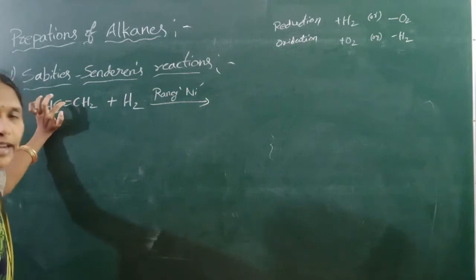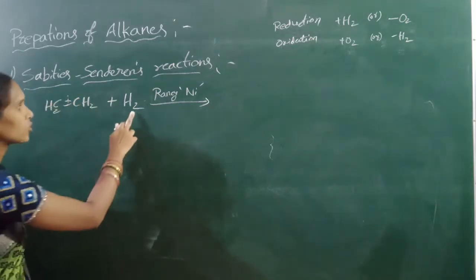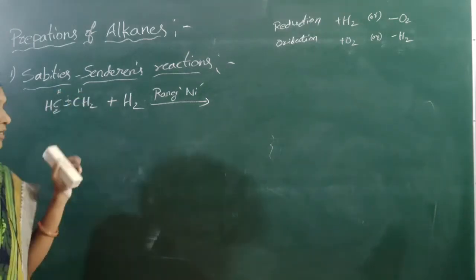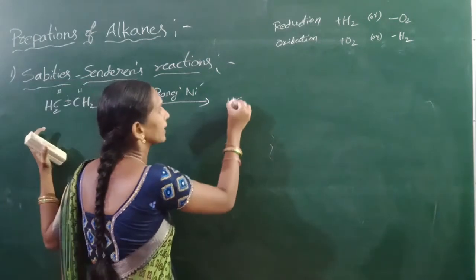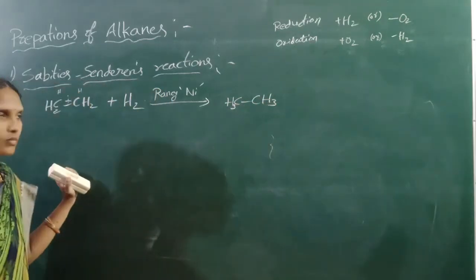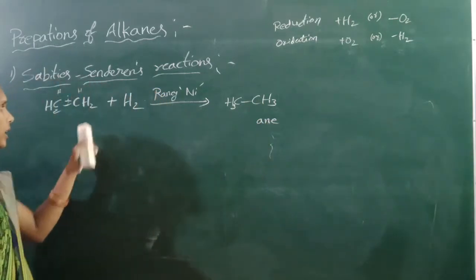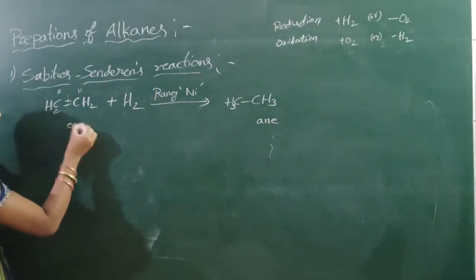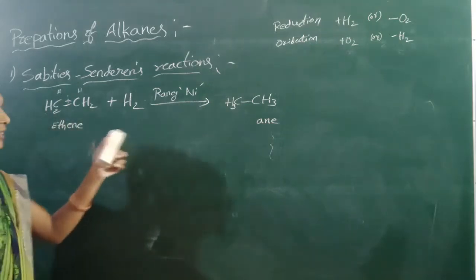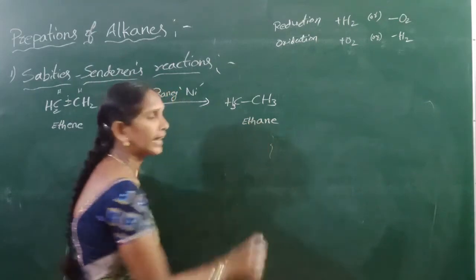Here one bond is broken, and these two hydrogens are added, forming alkane, CH3-CH3. This is ane, single bond. This is ene. Two carbons are present, so ethene, and ethane.